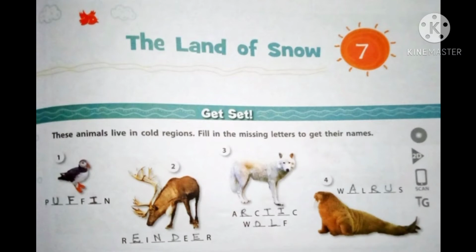The first one, which is the picture of a bird, is a very famous bird called puffin. It is found in the cold regions. Puffin. The second one is reindeer, also called Barasingha. Reindeer. And the third one, which is a dog family member, is an Arctic wolf.